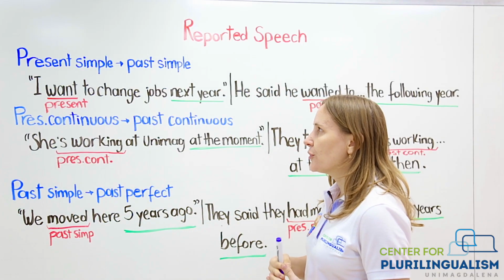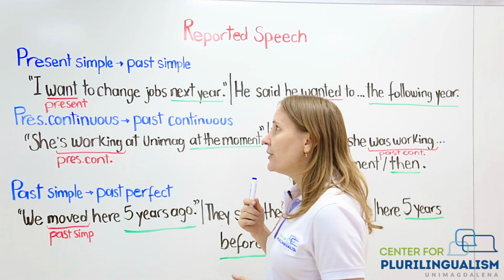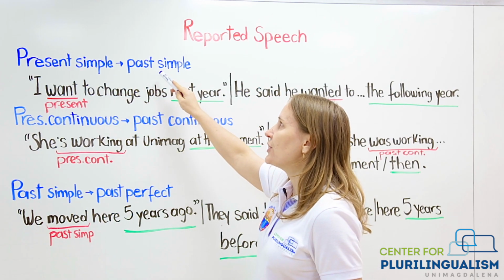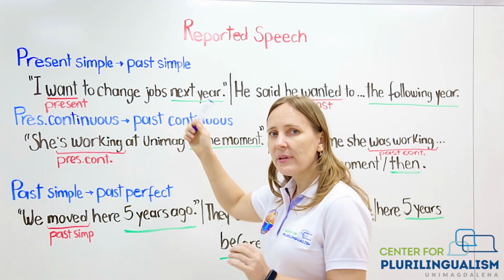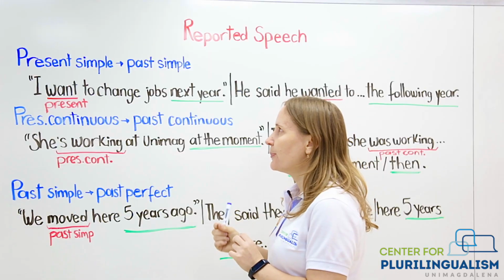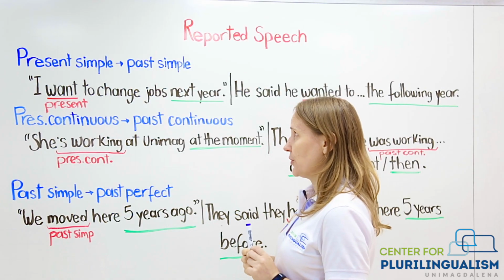If you want to report a sentence in present simple, you need to keep in mind that present simple would convert into past simple. We always need to make like one step back. Let's say if it's present simple, it would become past simple. It's very important to remember.